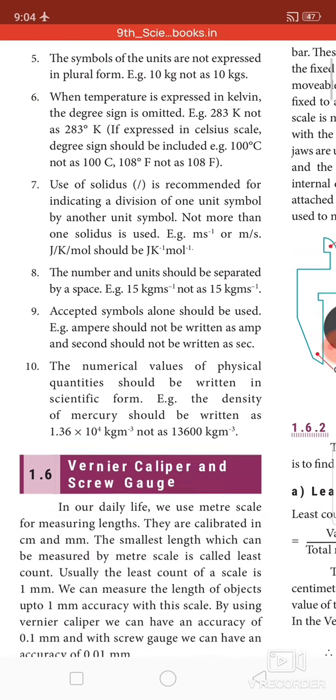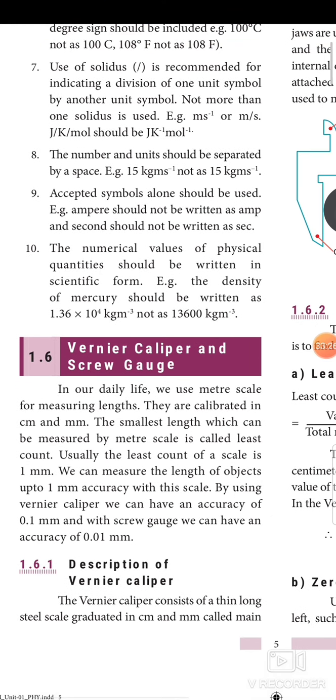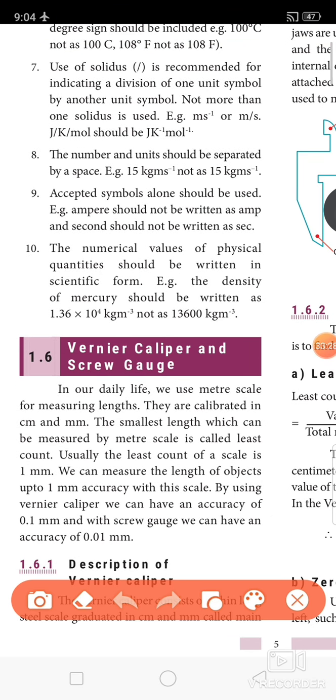The numerical values of physical quantities should be written in scientific form. Example, the density of mercury should be written as 1.36 into 10 to the power 4 kilogram meter power minus 3, and not as 13600 kilogram meter power minus 3. So for the density, the scientific notation should be followed. What is that scientific notation? One whole number before the decimal.